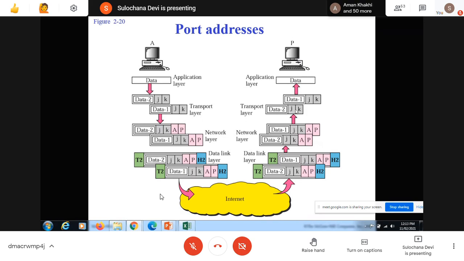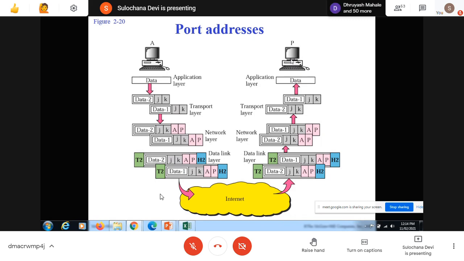Now the transport layer knows which application this data belongs to. It will not deliver your HTTP response to your mail and your mail to the browser, because it knows where it has to give that response. Based on the port number, the port numbers are removed at the transport layer, and the data is given to the application layer, to the particular application for which that data was transmitted. So this is how these things work on the network.